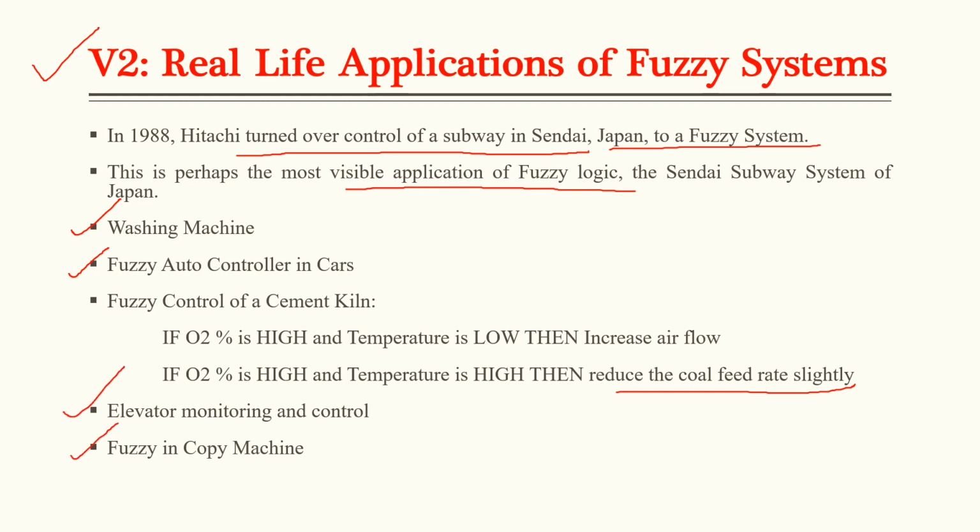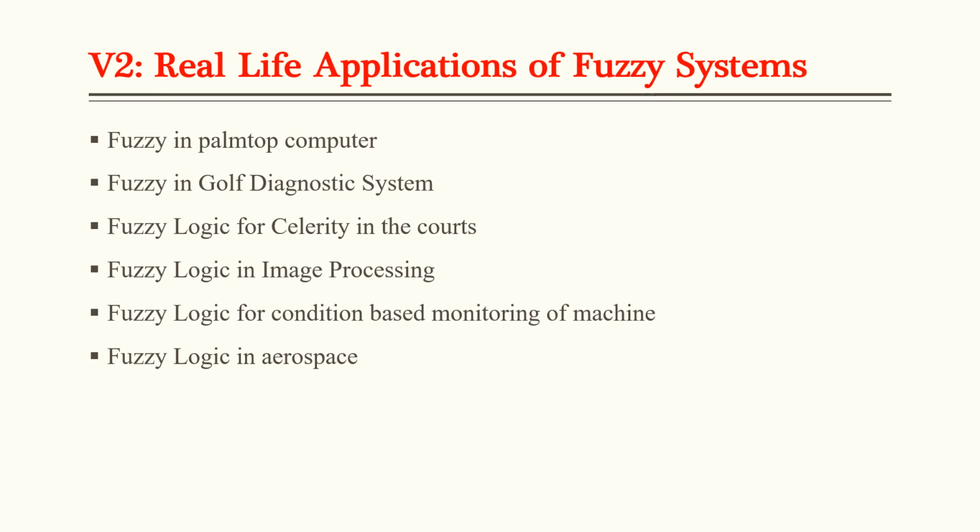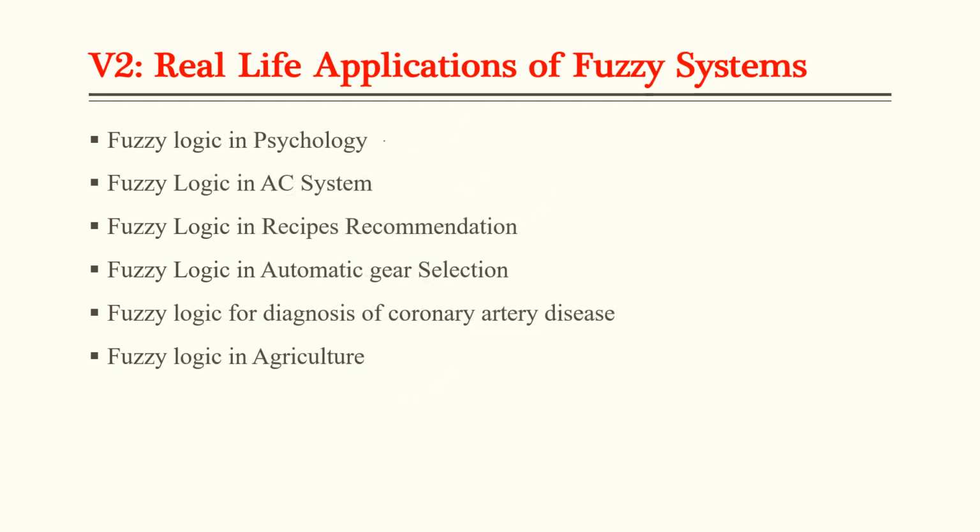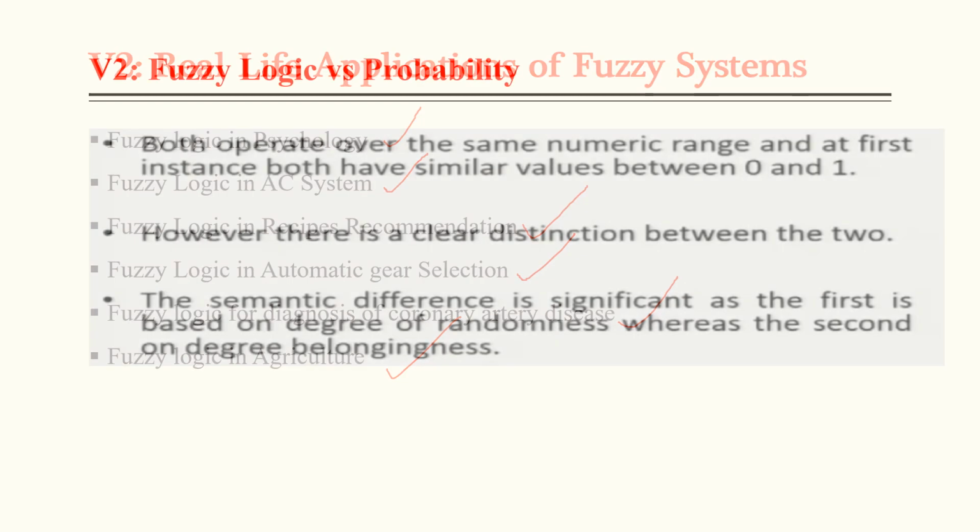So these are the numerous applications: palmtop computers, golf diagnostic systems, image processing, condition-based monitoring of machines, fuzzy logic in aerospace. Also in psychology, air conditioning, recipe recommendation, automatic gear selection as per the condition of the road, diagnosis of coronary artery diseases, and in agriculture. So these are the various domains.